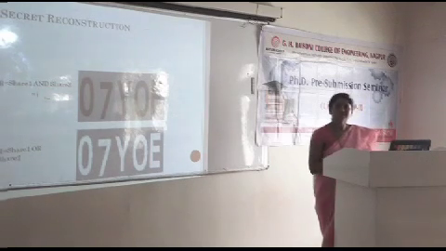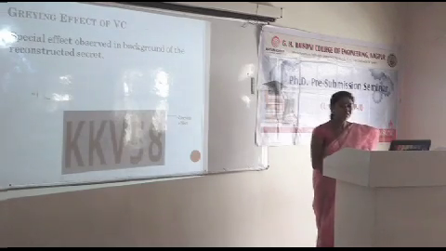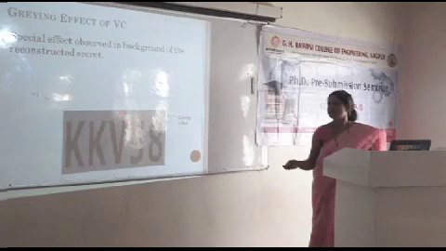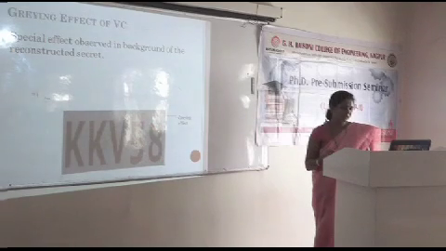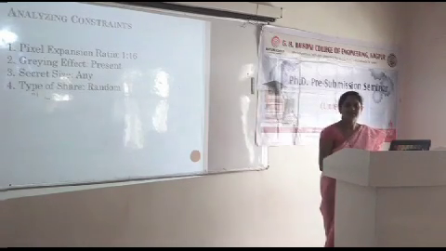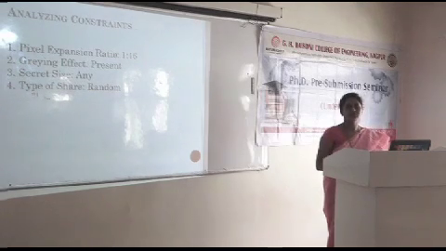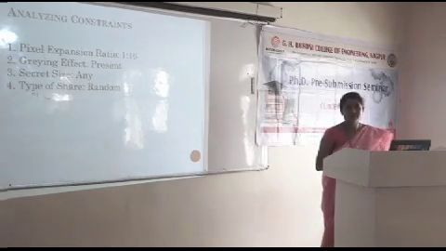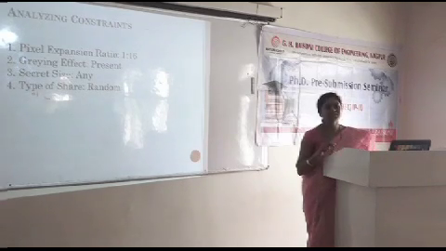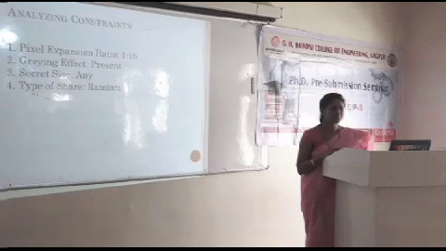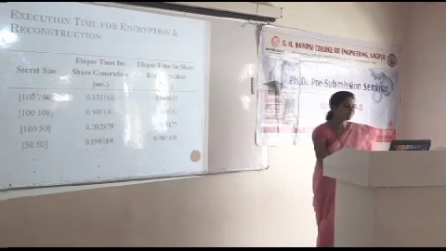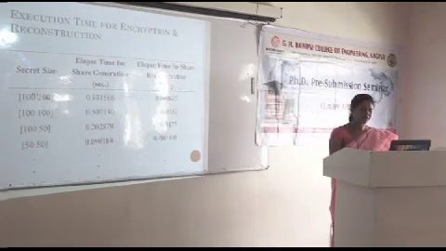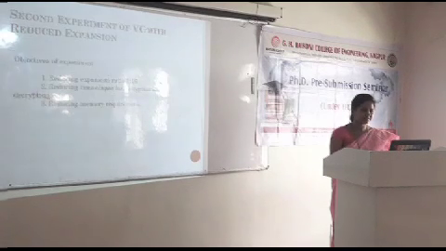So the experiment was successful in encryption using visual cryptography, but it has many problems. We observe here additional black pixels in the background. This is called a graying effect. At the same time, the expansion ratio is very high. So these are the constraints which we analyzed. The complete expansion ratio observed by this algorithm is 1:16, meaning a single pixel of the original secret is expanded to 16 pixels. The graying effect is present. The secret size can be any, and the type of share we use here is random. These are the execution times elapsed for encryption of secrets of different sizes.